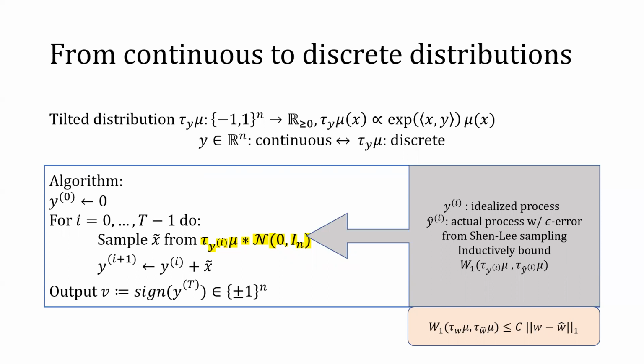hypercube is discrete. For a general distribution mu on the n-dimensional hypercube, we can always make this constant C in the definition of transport stability to be n. But for strongly Rayleigh distributions, we can make C a constant. The number of machines depends on C raised to the number of iterations T, which is C to the log n. So that's why for general mu whose tilts have bounded covariance, the number of machines we need is n to the log n. But for strongly Rayleigh distributions, we get constant to the log n, which is poly n machines.